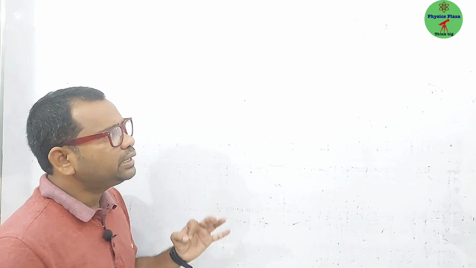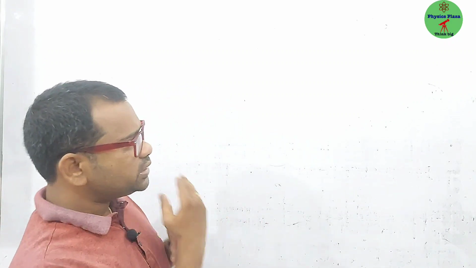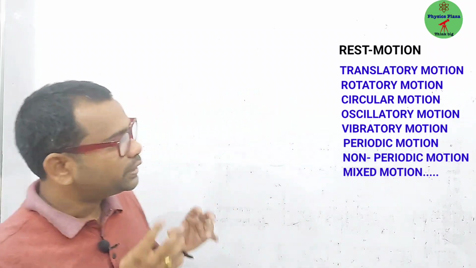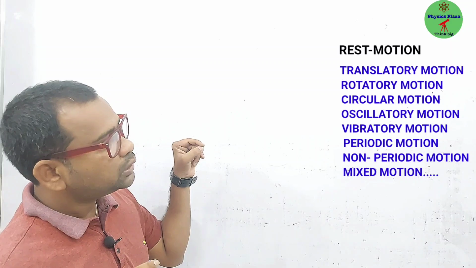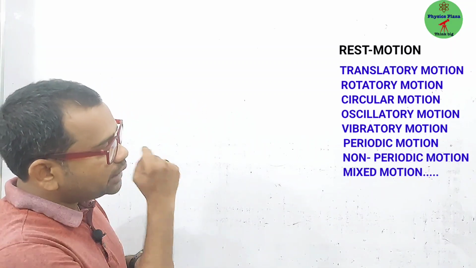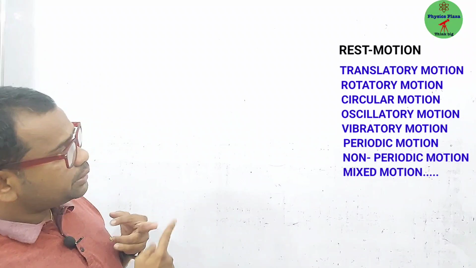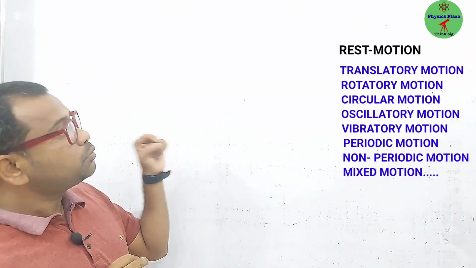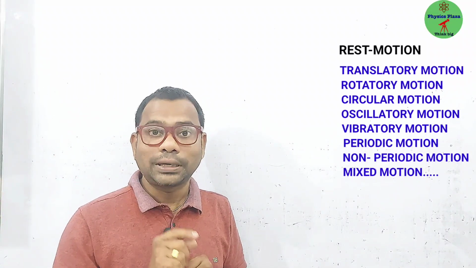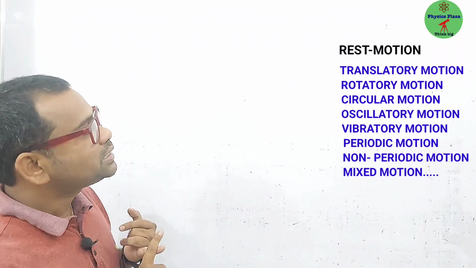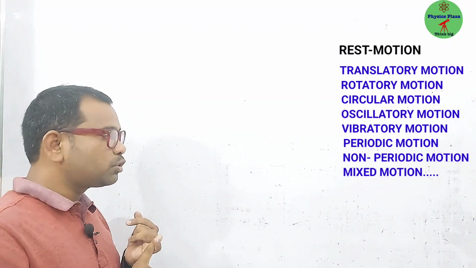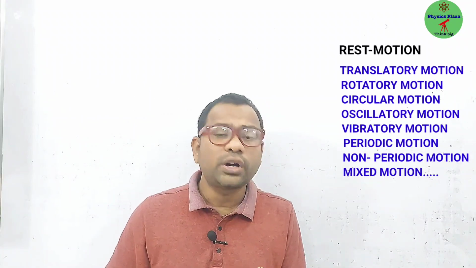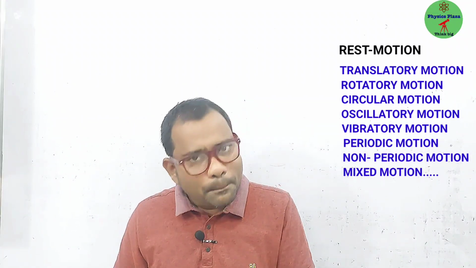So in this chapter mainly we first discuss what is rest, what is motion. Of course there we take a few examples that we'll discuss, don't worry. Then we learn about the types of motion. Especially in the types of motion we are going to cover translatory motion, oscillatory motion, rotatory motion and circular motion, of course vibratory motion also, that I missed, sorry. Then we discuss periodic motion, non-periodic motion and mixed motion, that is a combined motion. Means in some situations bodies may have more than one motion, that we can call mixed motion.